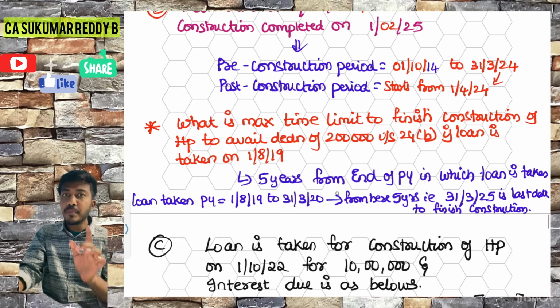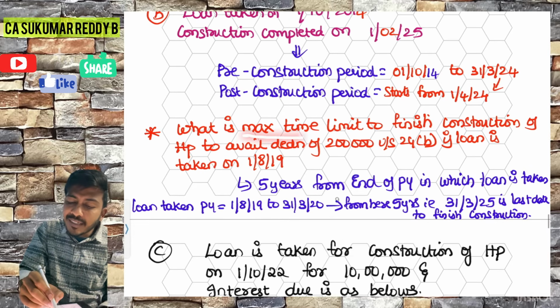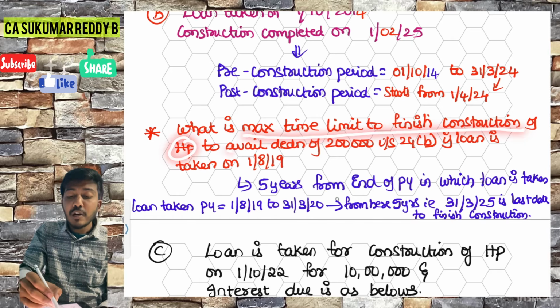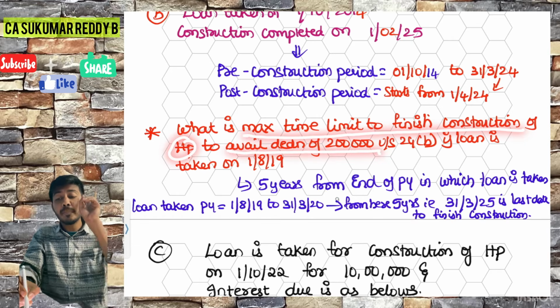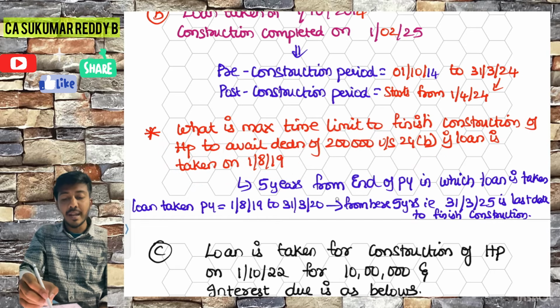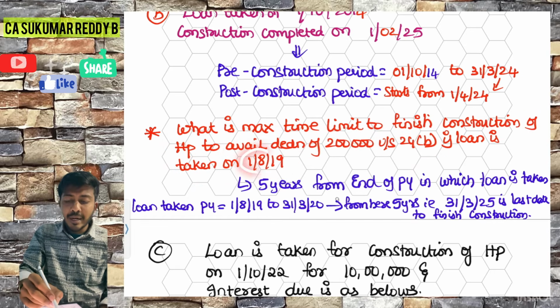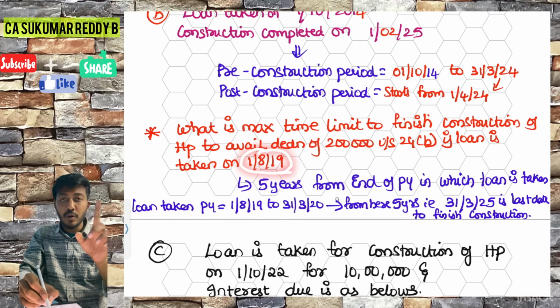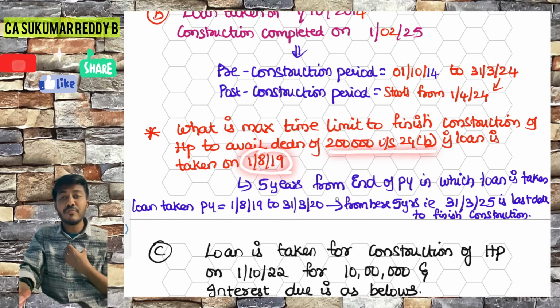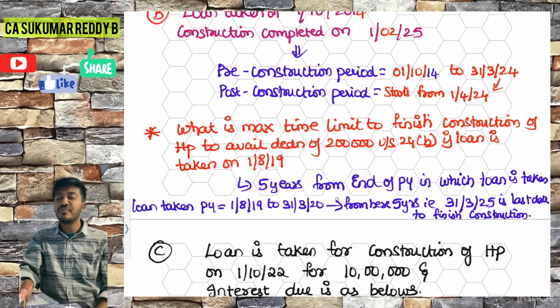Now, one beautiful question. What is the maximum time limit to finish the construction of a house property to avail a deduction of 2 lakh rupees under section 24B if the loan is taken on 1/8/2019? They have taken the loan on 1/8/2019. Now they are asking to take a 2 lakh rupees deduction under section 24B. Within what time limit should I finish my construction? We know that it is 5 years, right?